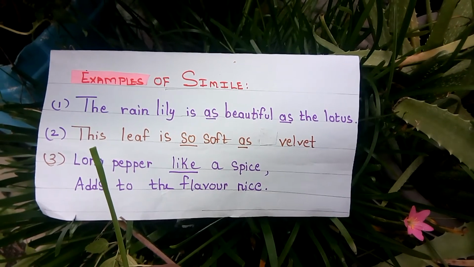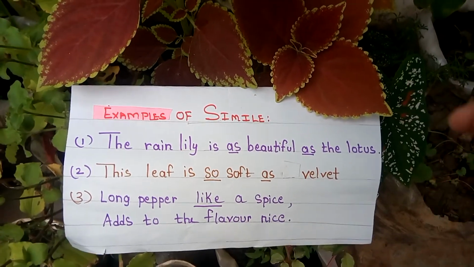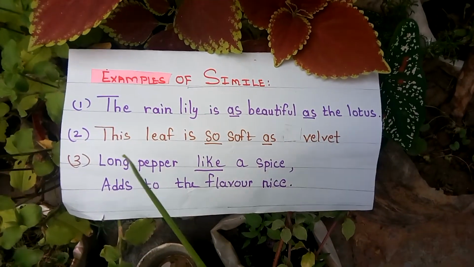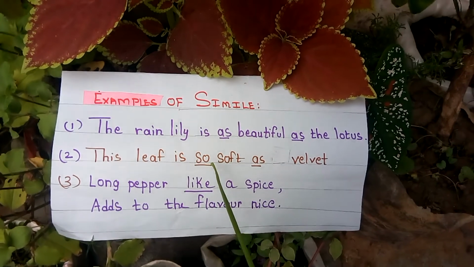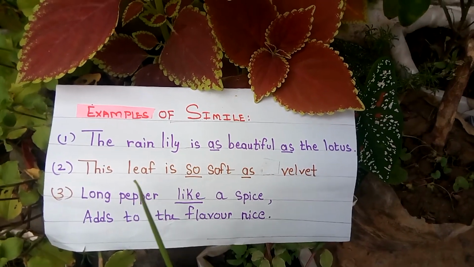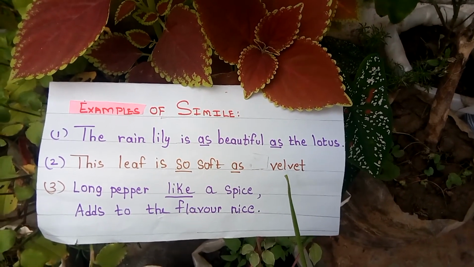In this example, we can see that the leaves of this plant are like velvet, and so this leaf is so soft as velvet. The quality of softness of the leaf is compared with the velvet.